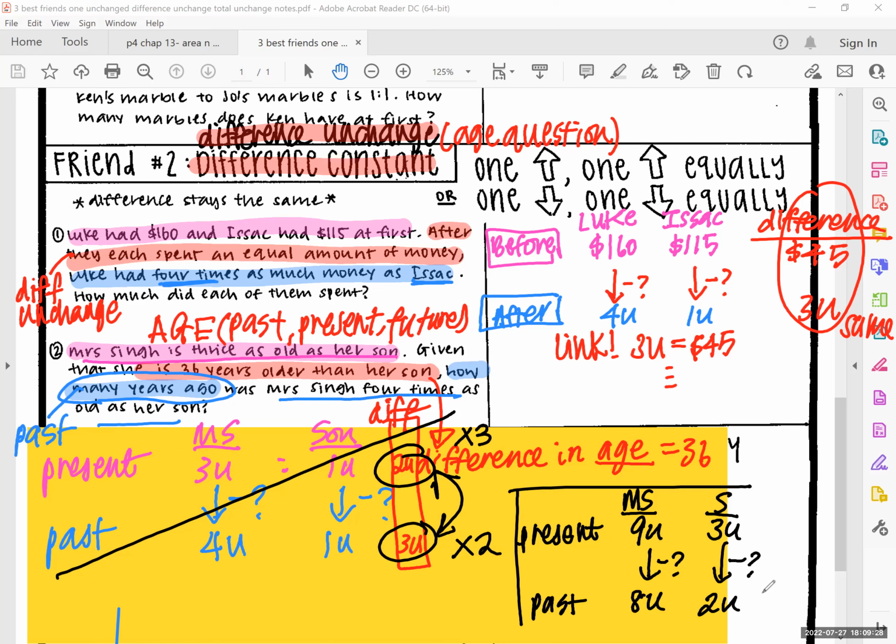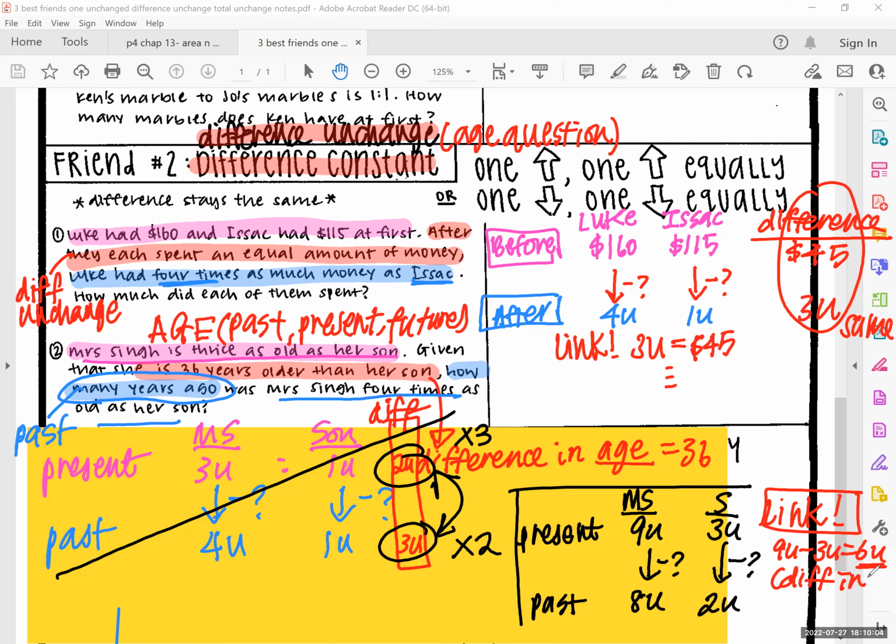So how do we form the link? Can we form the link already? How do we form the link? What can we say? 9 minus 3. Yes, why 9 units minus 3 units? The 6 units is referring to the difference in what? Difference in present? No, difference in what?